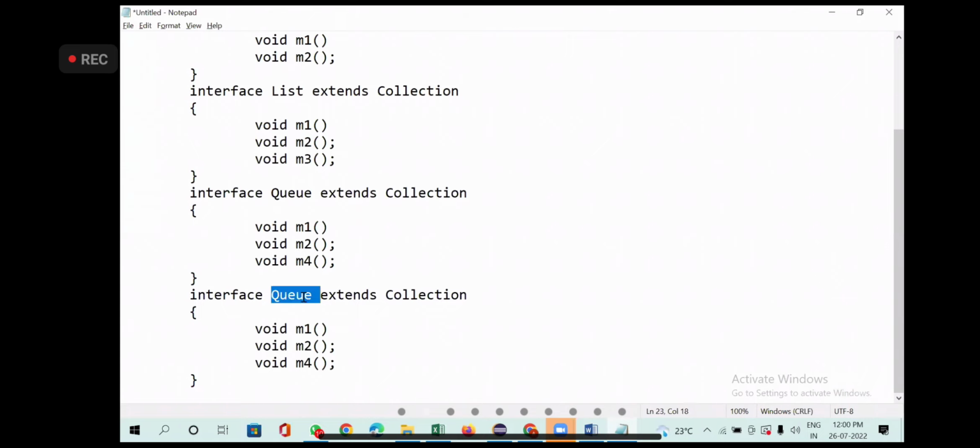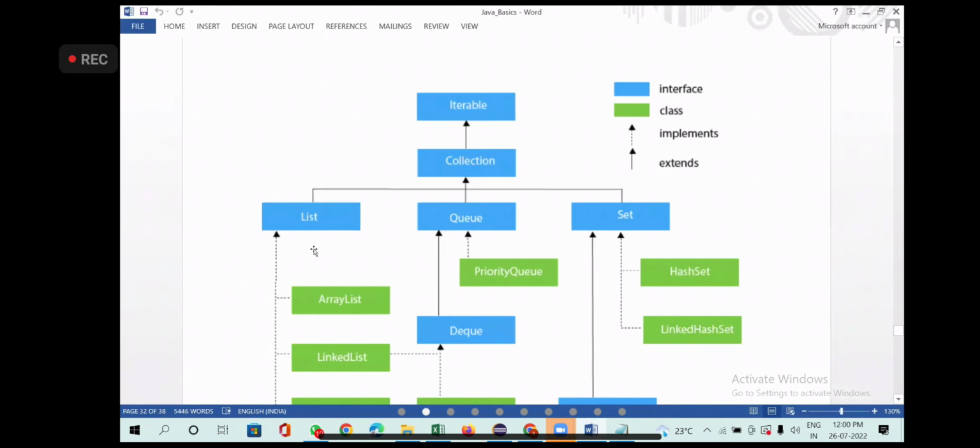You have Set. Set extends Collection. Collection has how many methods? Method 1 from Iterable, method 2 from Collection itself. So since Set is extending Collection, it will have both. Now Set is also having its own method. This is one hierarchy. Is it clear now?